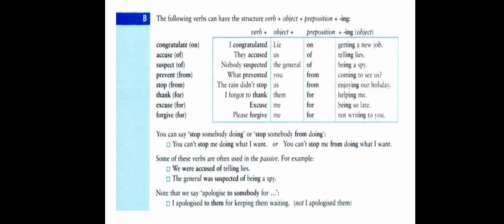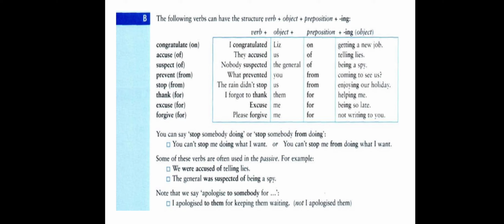Here it is negative, that's why we use not before the verb plus ing. Remember that when you want to make verb plus ing negative, just add not. Don't use the verb don't. No, just use not before the verb plus ing.